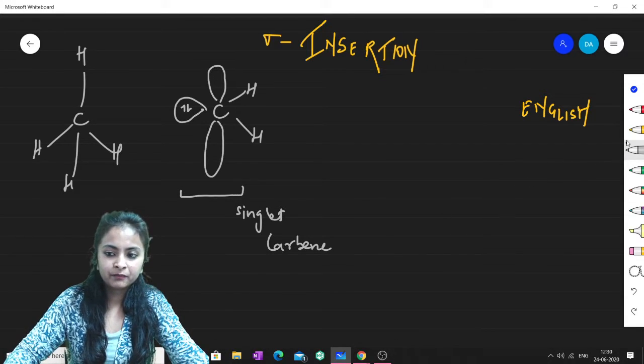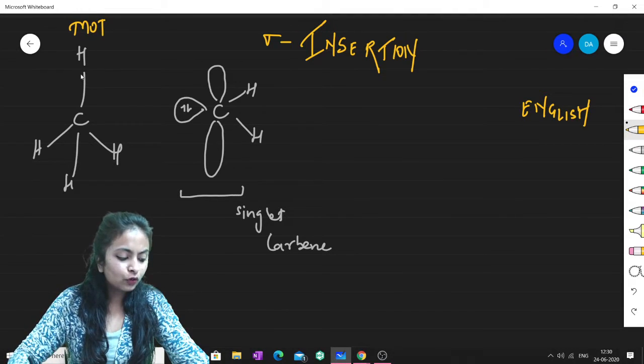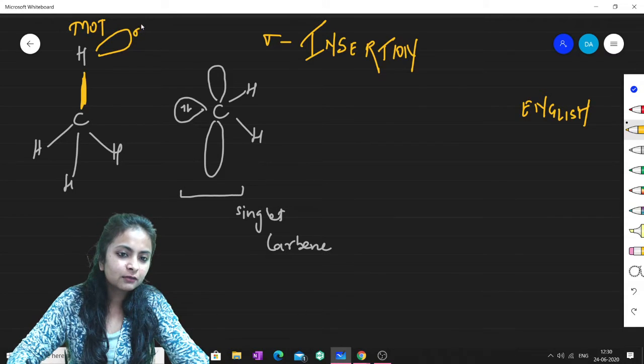Now please have a look. As you know, you must have read MOT, molecular orbital theory. Molecular orbital theory says that if this is a bond and this bond is sigma, then corresponding to this sigma there will be one orbital, we call it sigma star, isn't it?